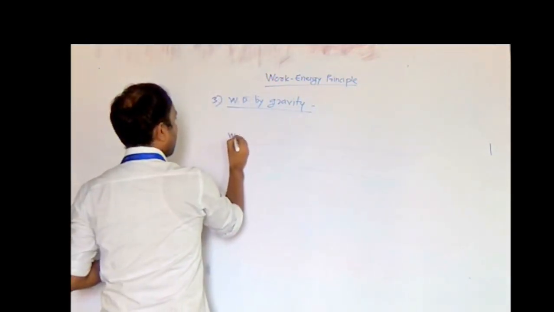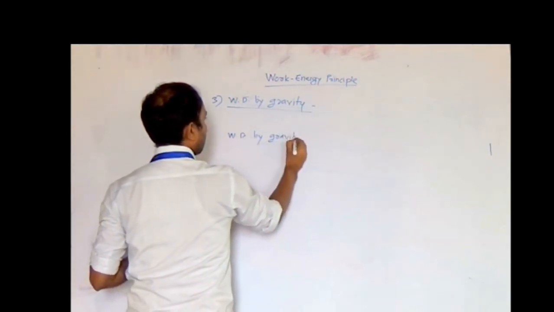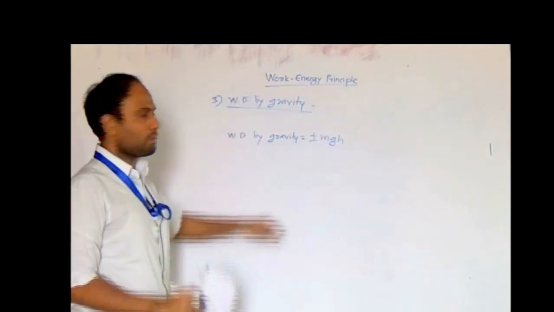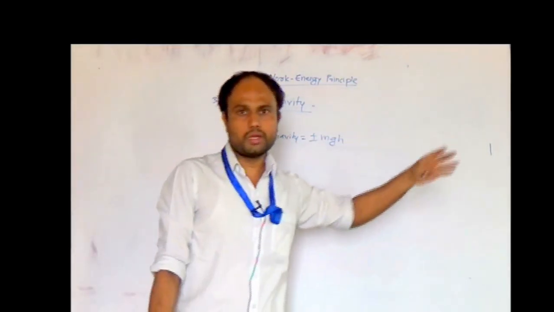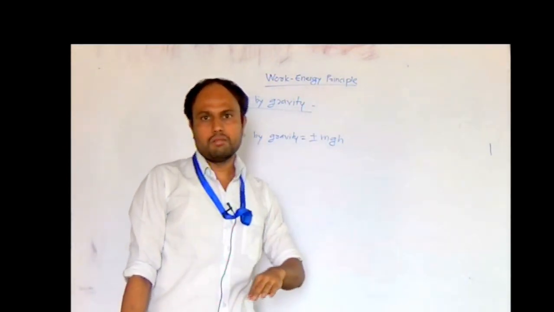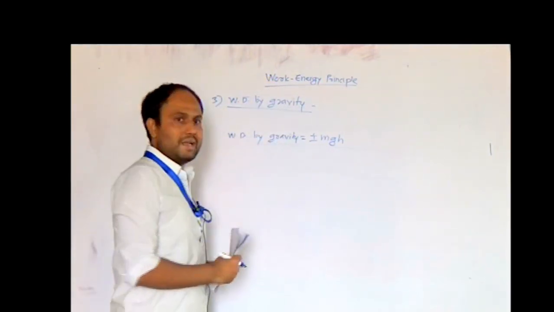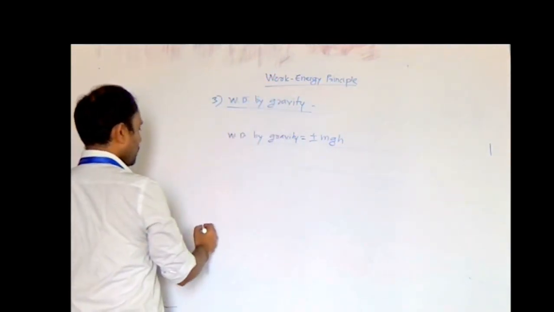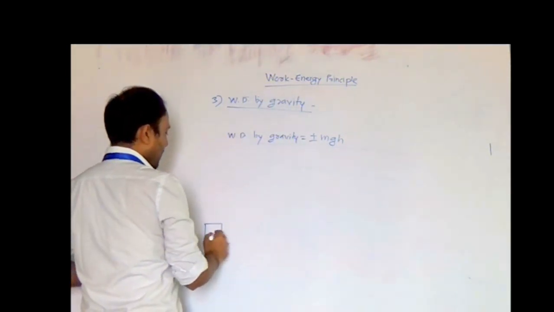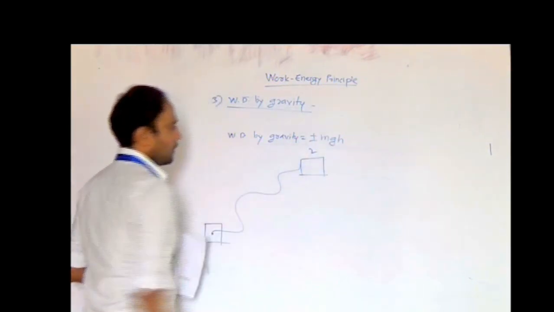So work done by gravity is given by plus mgh. So we consider plus sign when block is moving from top to down, that is from upper level to the lower level. But if block is moving from lower level to upper level, then it is considered as a negative work done. Let us take an example. Suppose there is a block which is situated at position 1. So after travelling this zigzag path, it moves to another position 2, and we have to calculate the work done by the block.